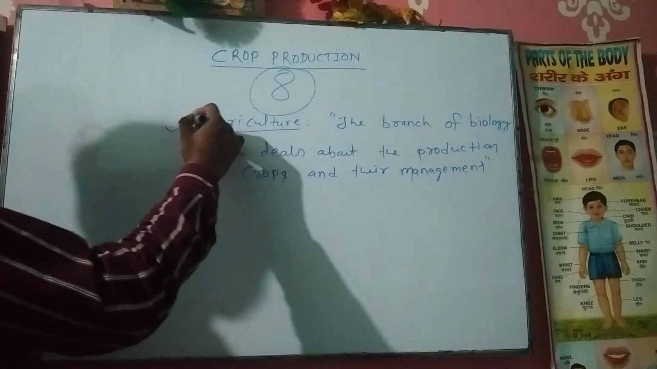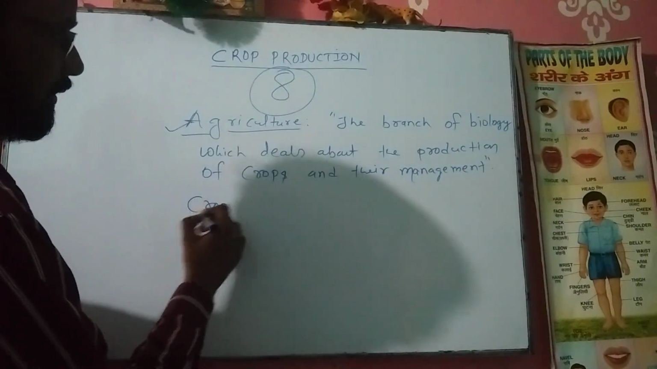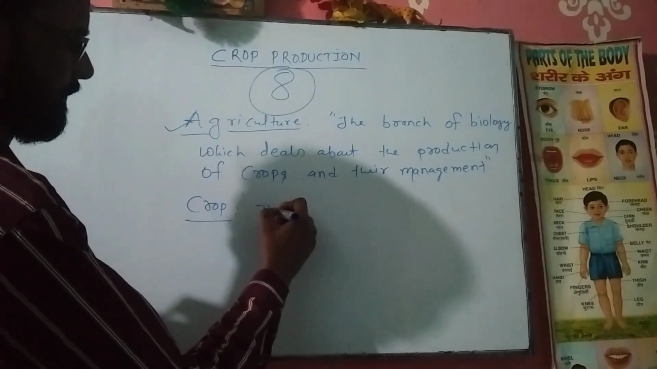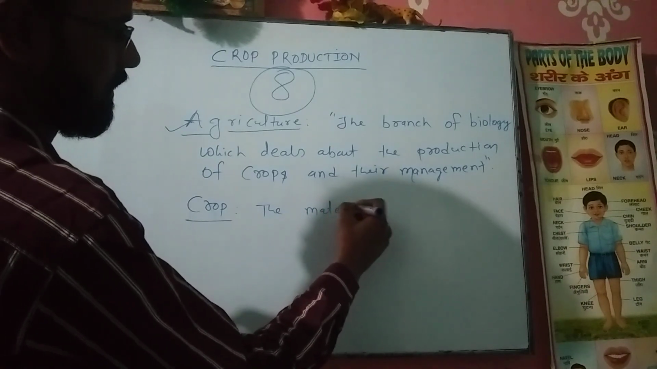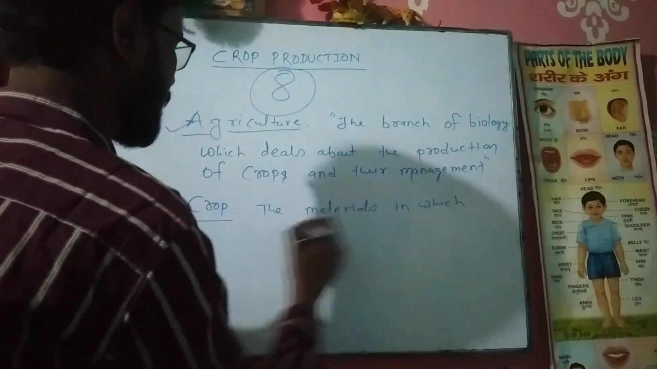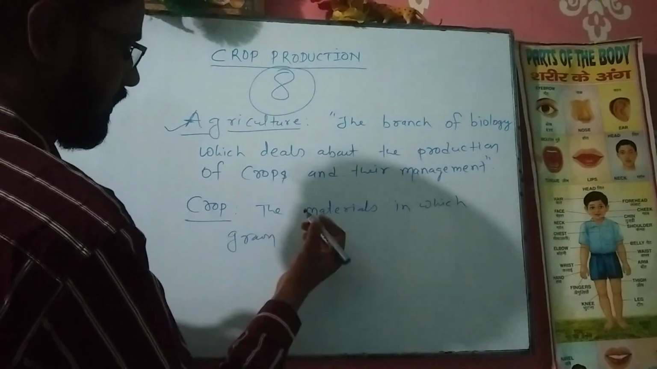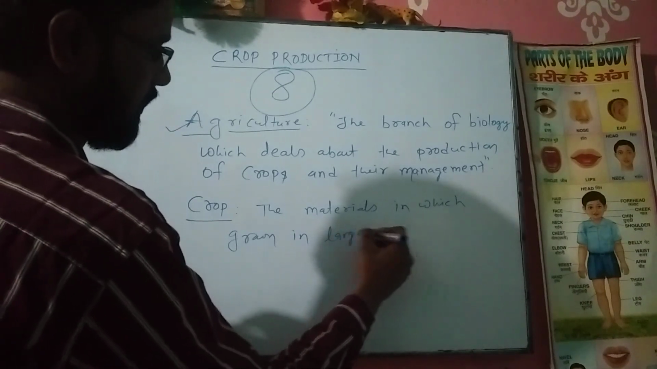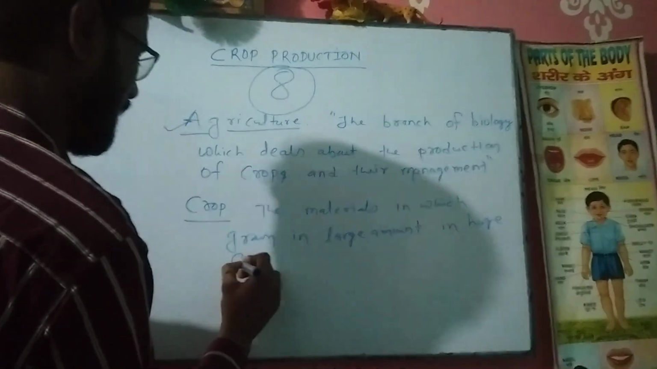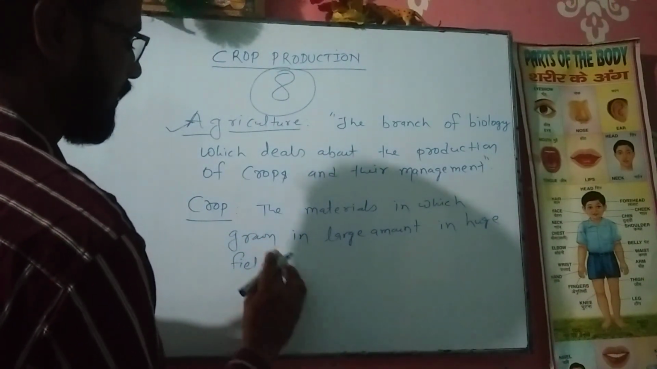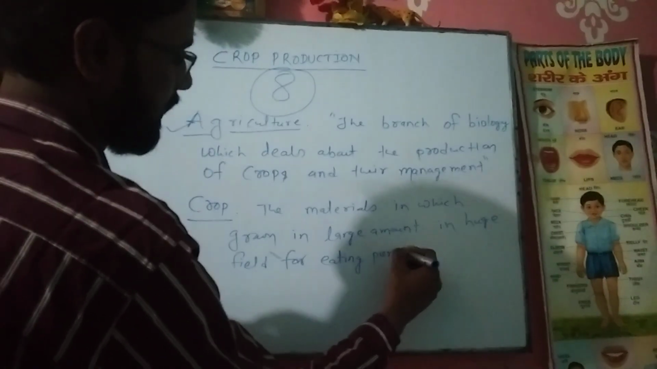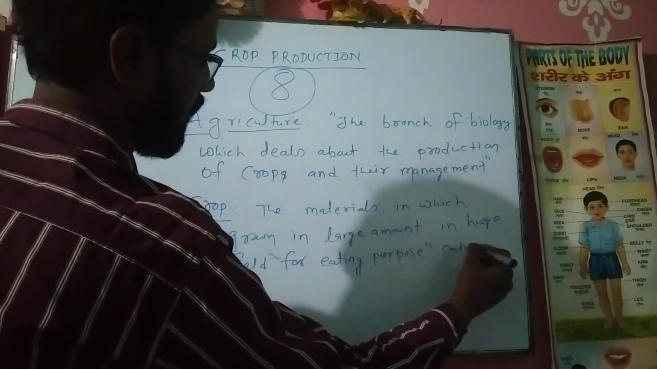Now, agriculture produces crops. What do you mean by crops? Crops are the materials which are grown in large amounts in a huge field for eating purposes. These are called crops.